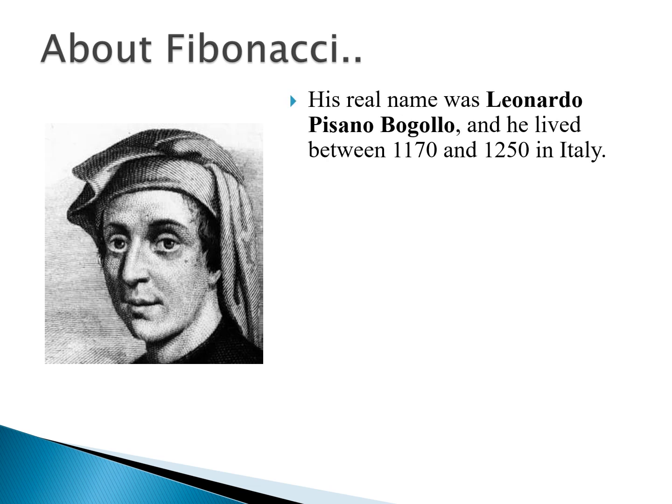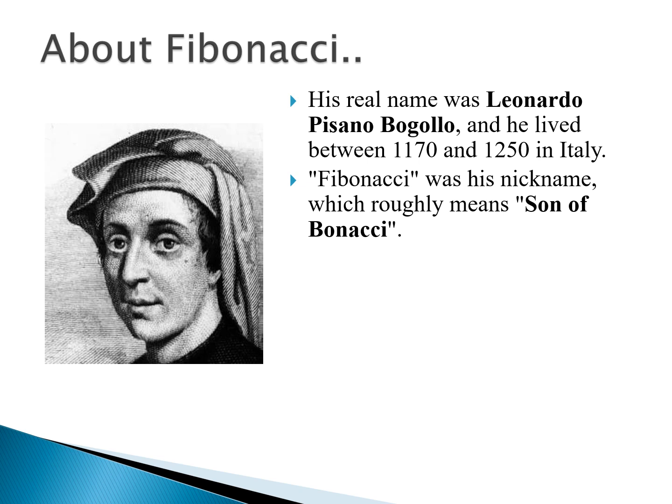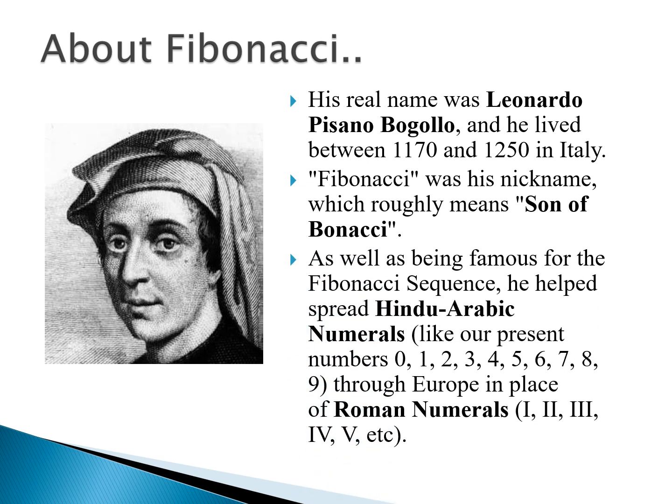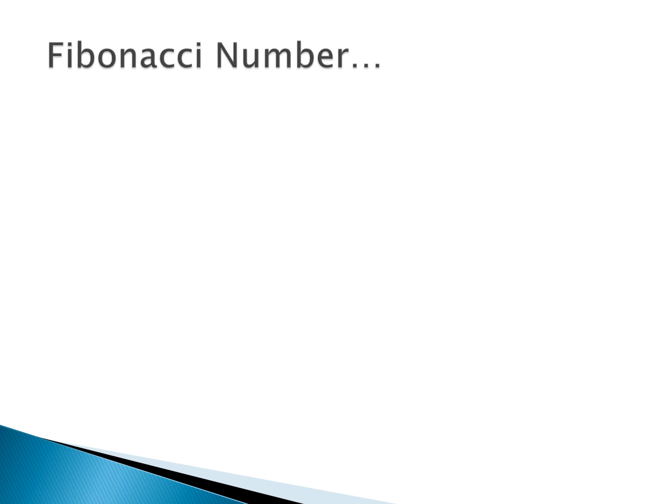His real name is Leonardo Pisano Bogollo. He lived between 1170 and 1250 in Italy. Fibonacci is not his real name, it's his nickname, which means son of Bonacci. He is not only a great mathematician who invented the Fibonacci sequence, but also a famous person who helped to spread the numbers 0, 1, 2, 3 throughout Europe, replacing Roman numerals, which we know as I, II, III, IV, etc.